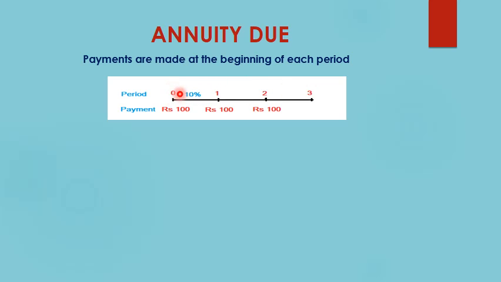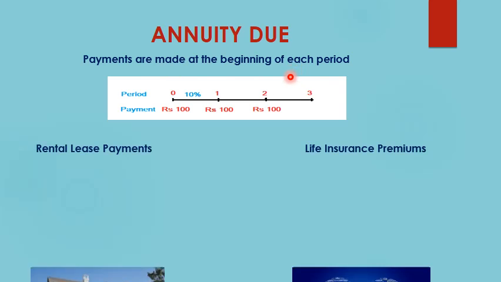So 0, which means today. At the beginning only I will make a payment of rupees 100, then again at the beginning of the second year I will make a payment of rupees 100, and at the beginning of the third year I will make a payment of rupees 100, and here there will be no payment. So annuity dues are payments that are made at the beginning of each period.